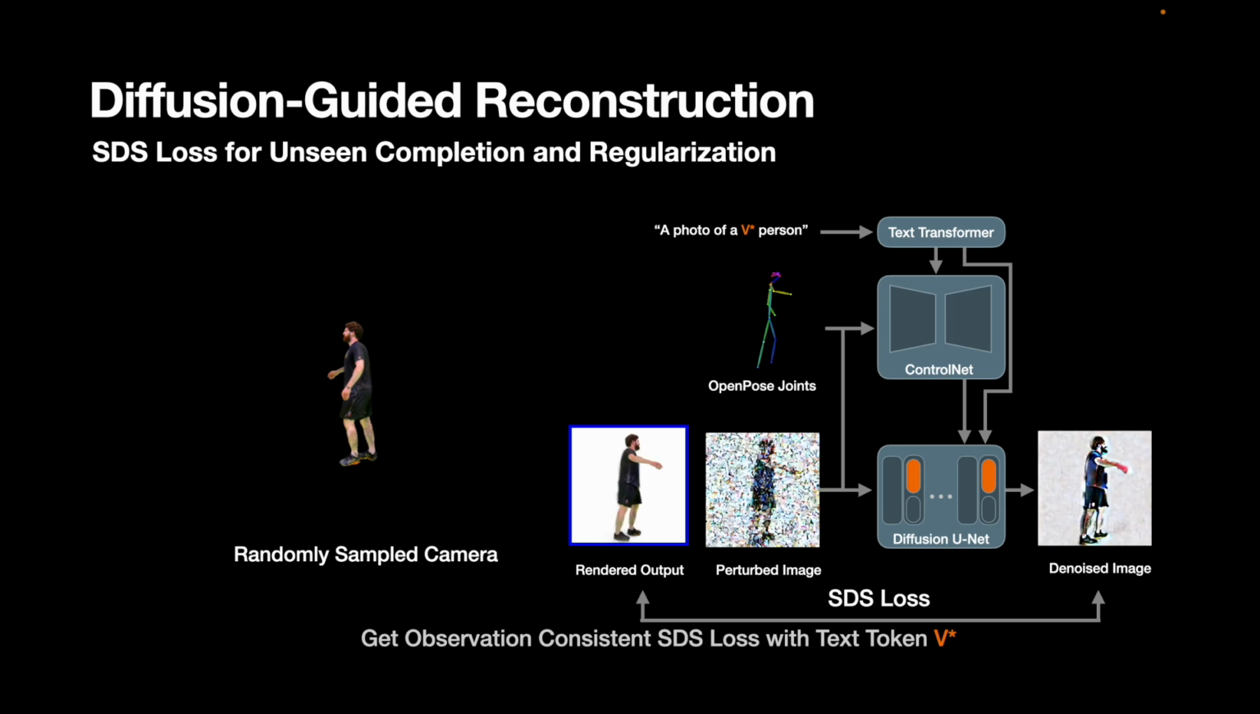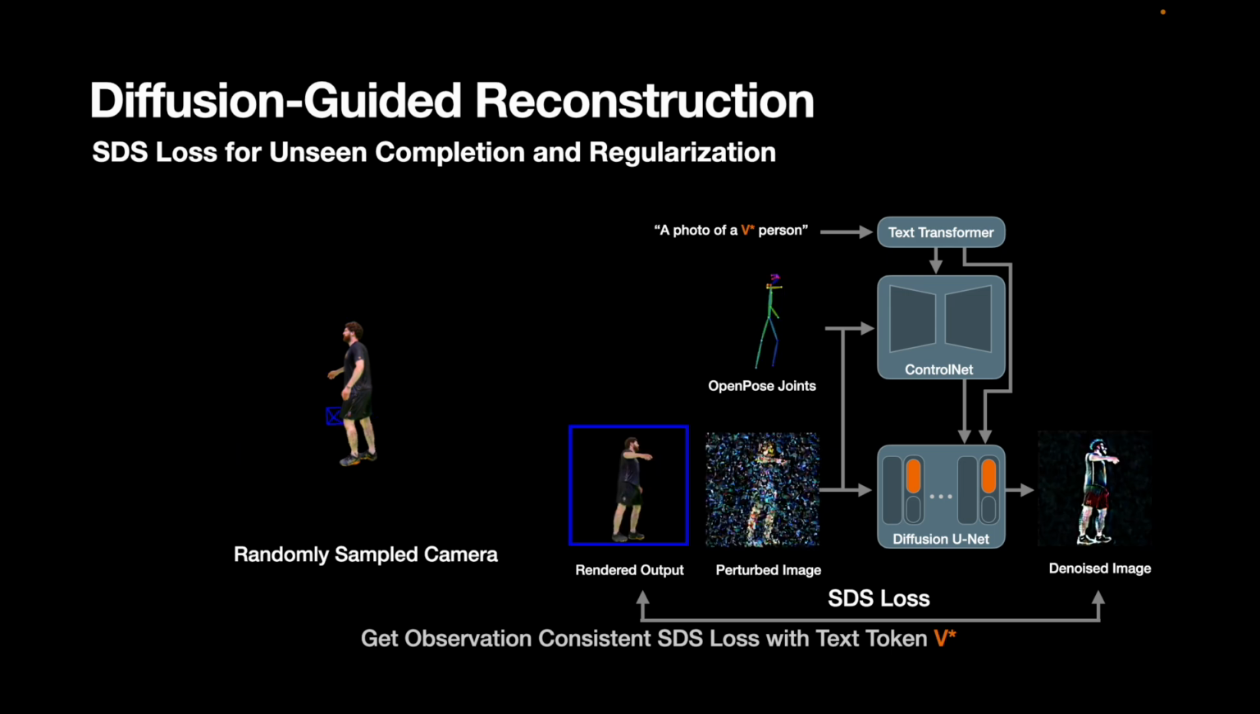With these customized person-specific diffusion models and text tokens, we achieve much better SDS guidance, which is more consistent with the observed human appearance.